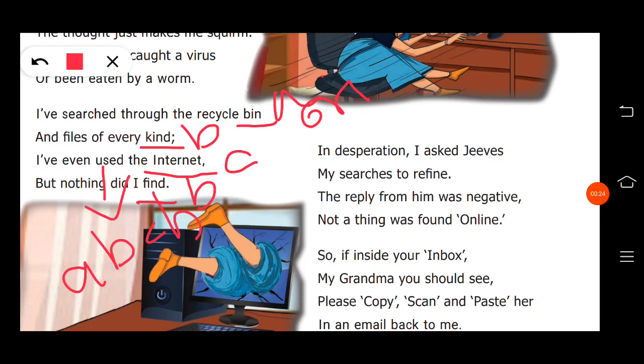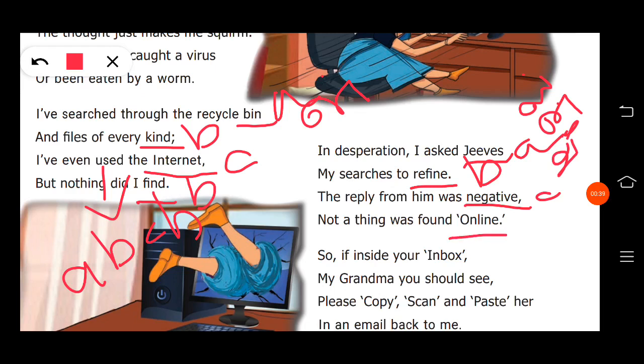Now we can see the fourth stanza. Jeeves, the E sound is presented, so we can frame A. Refine, the I sound, so we can frame B. Negative, the I sound, so we can frame C. Online, again the I sound is presented, so we can frame B. So for the fourth stanza also A, B, C and B.